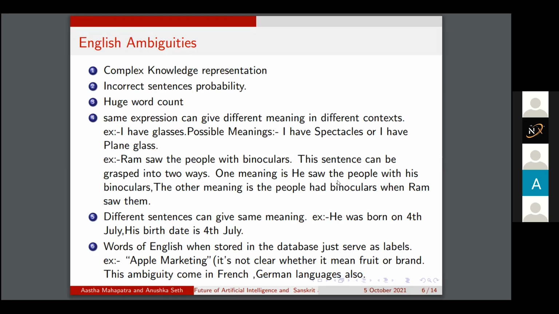Words of English, when stored in the database, they just serve as labels. For example, apple marketing. Here, the word apple can mean a fruit or a brand, which is a brand of a company. Such ambiguities we can also see in some other languages like French and German, which are used in NLP.